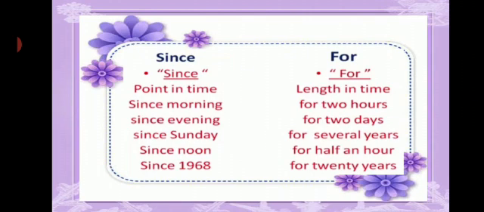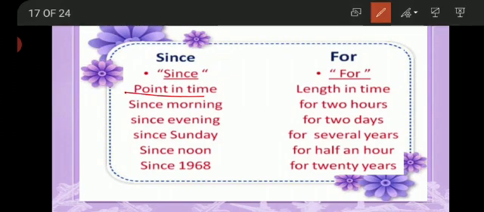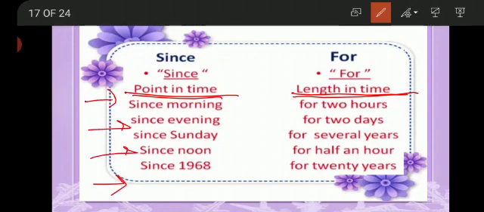Now here are some keywords for since and for. As I told you earlier, since is used for pointing the time and for is used for referring to the length of the time. Now where to use since. Since is used with the morning, evening, afternoon, with any day of the week, Sunday, Monday, Tuesday. Since is used with the time phases of a day like morning, evening, night, and it is also used for the years as well, like 1968, 1947.